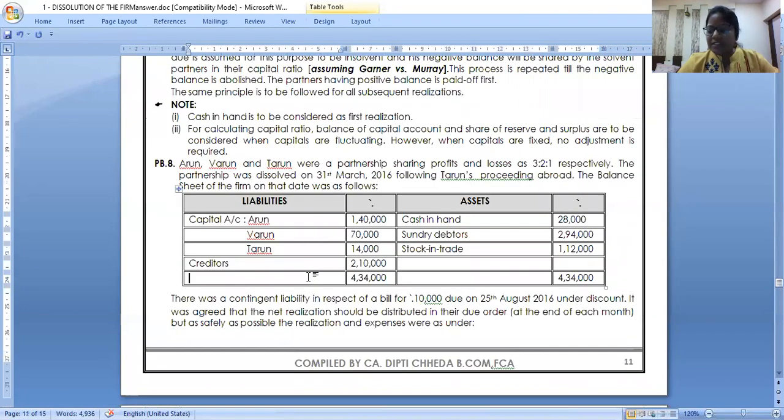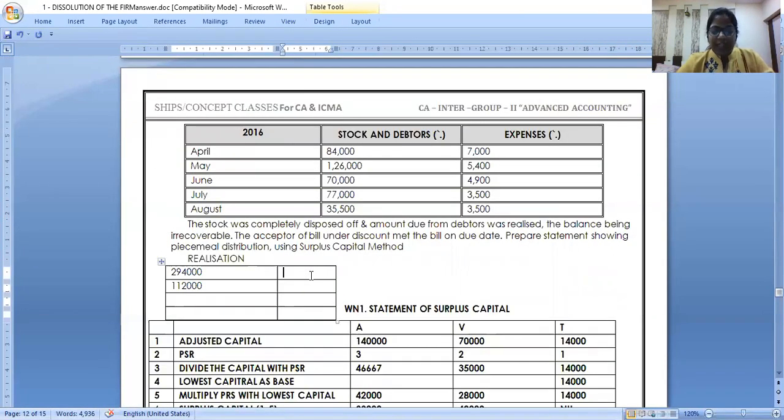Yes. Creditors 2,10,000, and in this problem I have paid in full. Sometimes in the exam they can say liabilities are paid only 90% or 95%, then pay accordingly. When I pay liabilities, realization account debit to cash, 2,10,000. Nice. Then I will write realization expense, which is not there here.